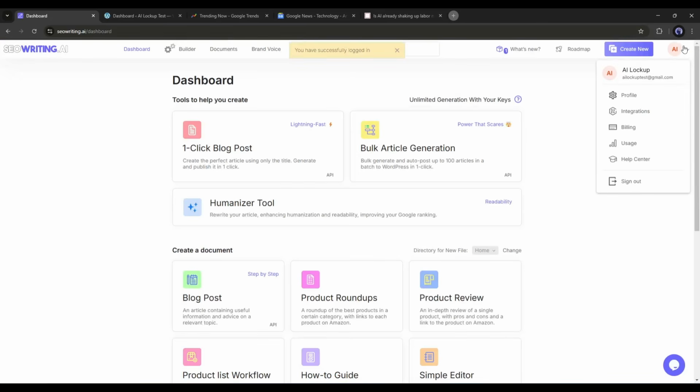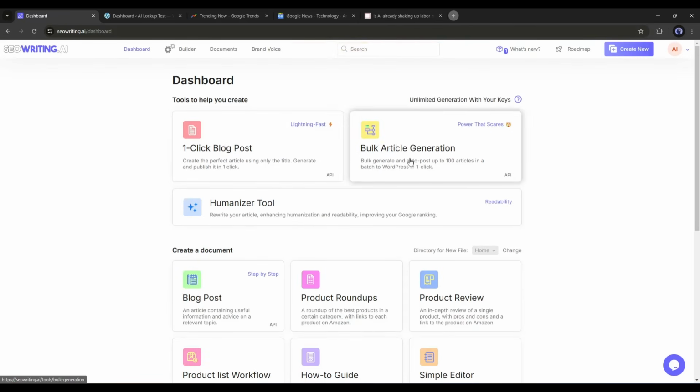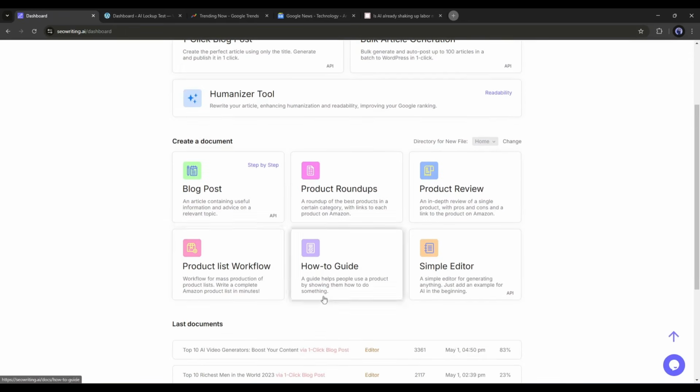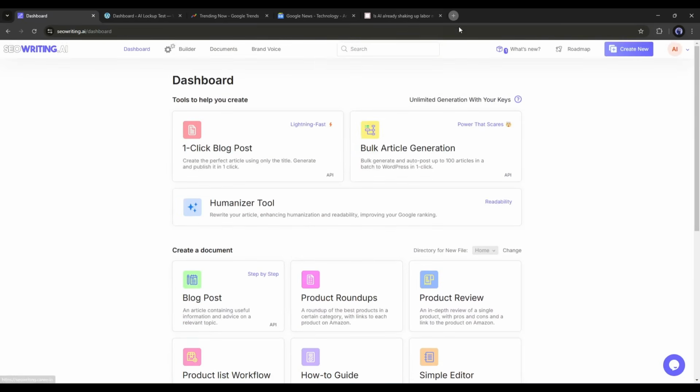Okay, this is SEO Writing AI dashboard. Here, you will find some tools to create blogs. First, the one-click blog post to create a perfect article using only the title. Next, the bulk article generator to generate up to 100 articles in a single click. After that, you will find the humanizer tool, and at the bottom, you will find some document creator tools. Alright, today, I will use this one-click blog post generator tool.